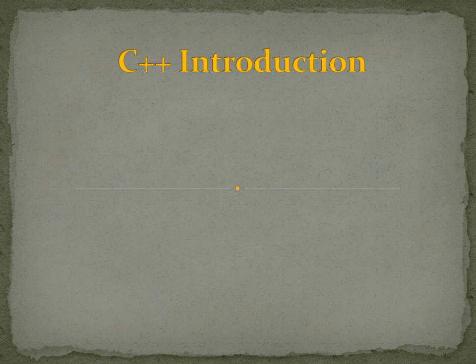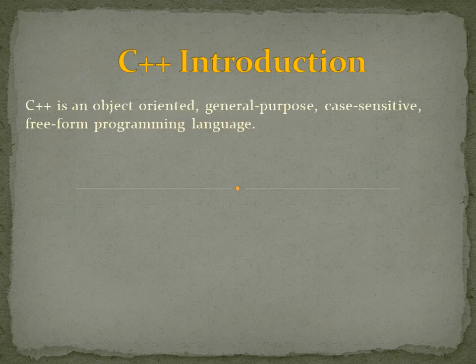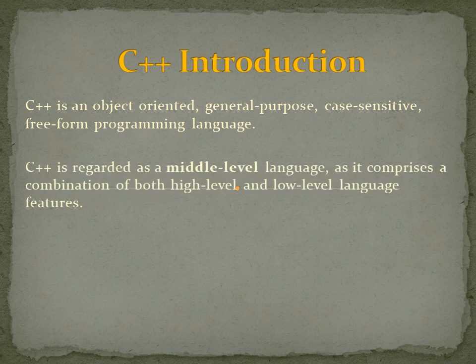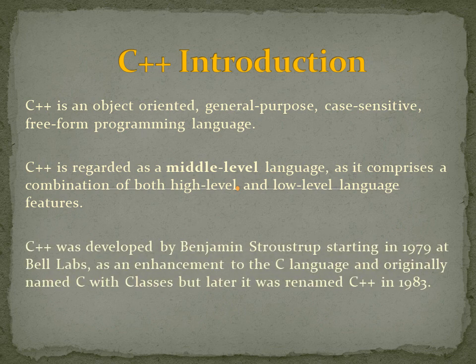Now, C++ introduction. C++ is an object-oriented, general-purpose, case-sensitive, free-form programming language. C++ is regarded as a middle-level language as it comprises a combination of both high-level and low-level language features. C++ was developed by Bjarne Stroustrup starting in 1979 at Bell Labs as an enhancement to the C language and originally named C with classes, but later it was renamed C++ in 1983.